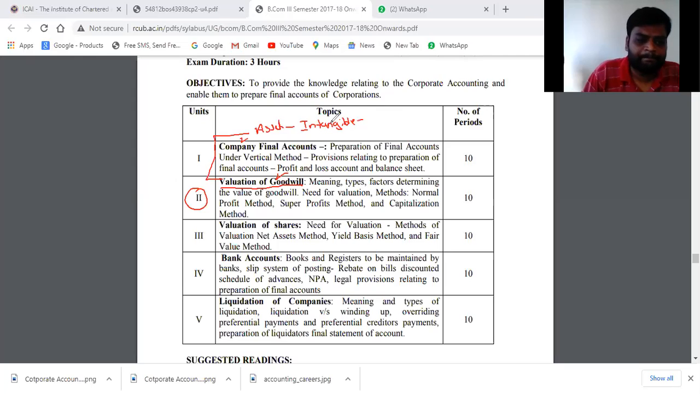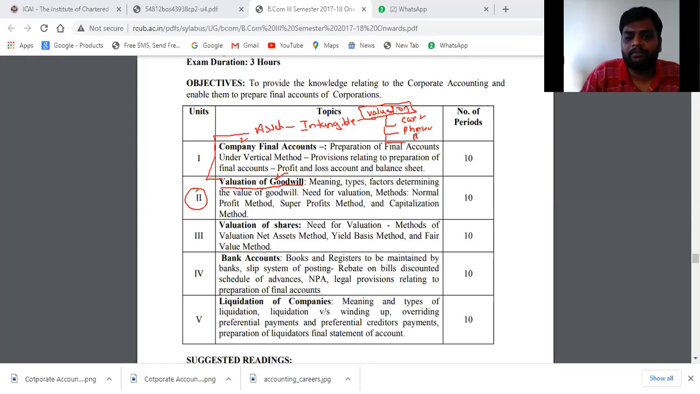Yes or no? Goodwill is also an intangible asset. Okay, then what is the valuation? Whatever assets you have, you are going to value them. A van, a car, you can value it. A phone, you can value it. These are all tangible assets.